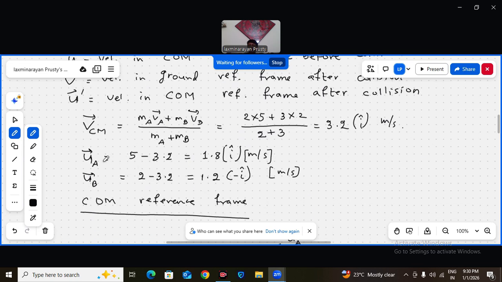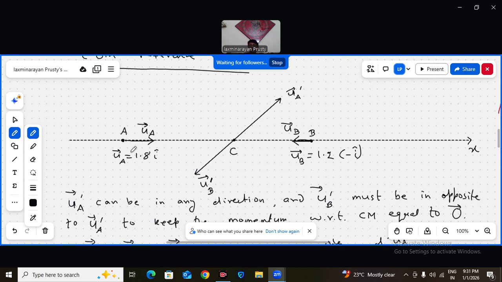So UA is how much with respect to the center of mass? That is VA minus VCM, 5 i cap minus 3.2 i cap, so 1.8 i cap meter per second. Similarly, UB, that is with respect to the center of mass, is VB minus VCM, that is 2 minus 3.2, so 1.2 in the minus i cap direction. I am showing it in this diagram. This is the center of mass reference frame C. So this is coming UA, this is coming UB. This is 1.8, this is 1.2 in the minus i cap direction, the arrow mark is to the left.